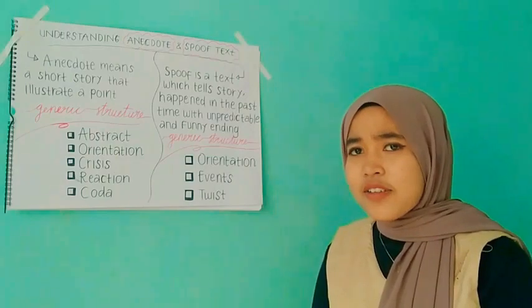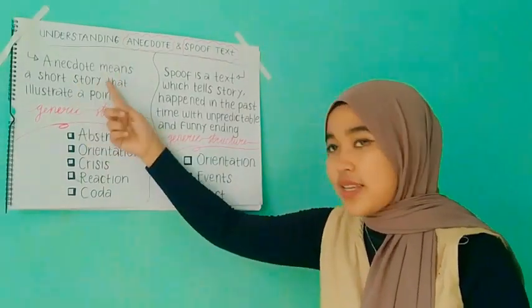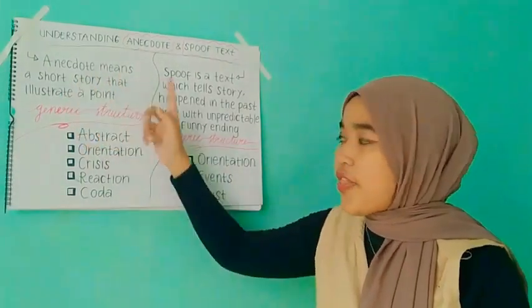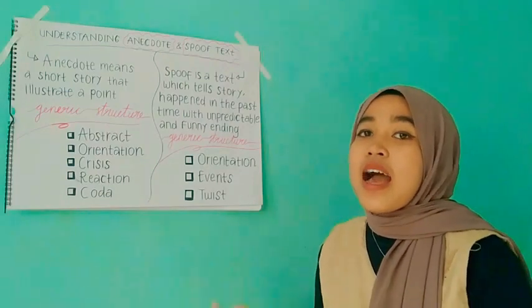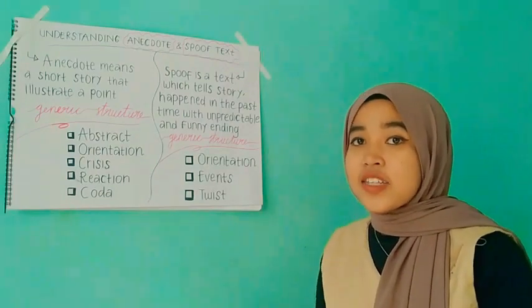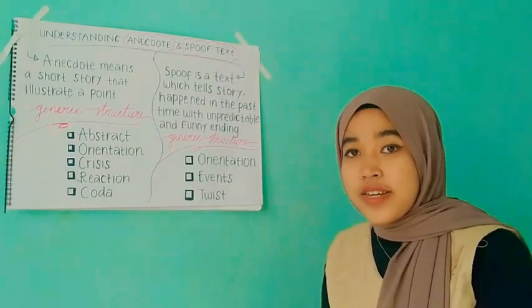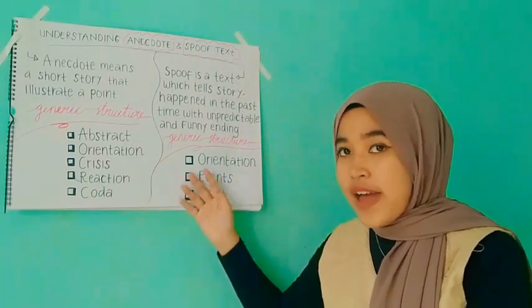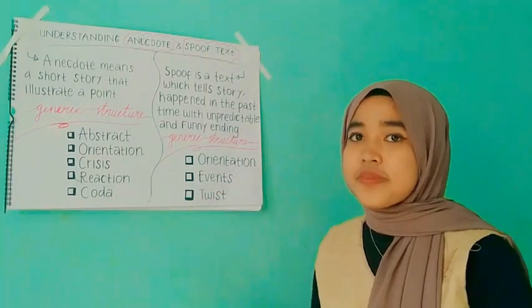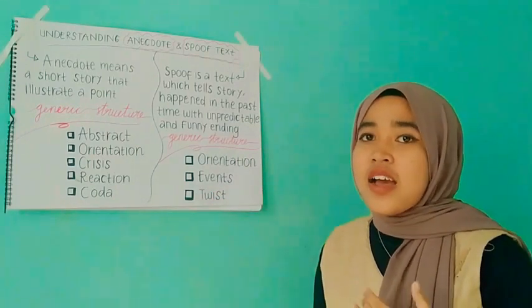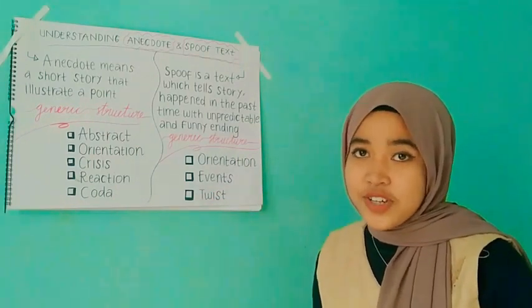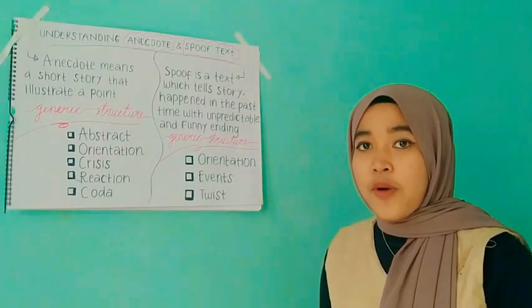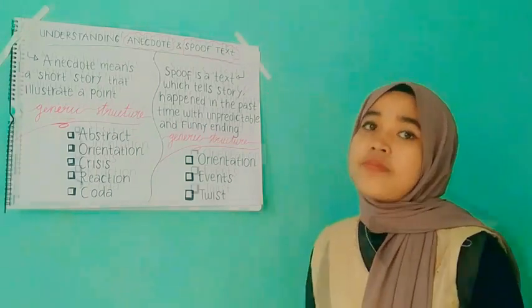Now, what is anecdote text? Anecdote means a short story that illustrates a point. Anecdote is a text which retells funny or unusual events or incidents, in fact or imagination. An anecdote usually shows satire inside, and it can be a form of caricature.